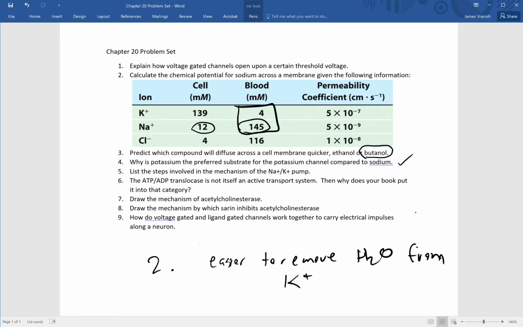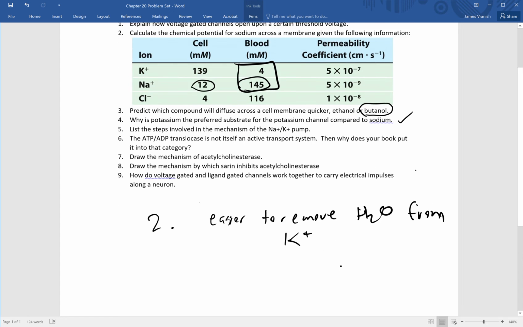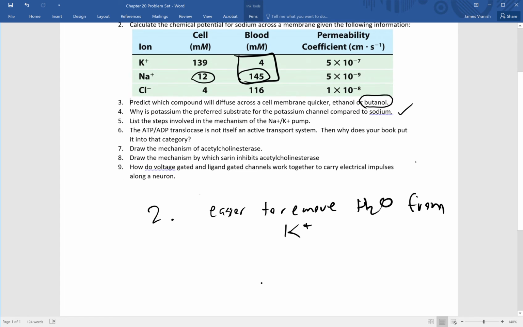When these ions are going through the channel, it's not big enough for them and water molecules. So we have to first remove the water molecules from the ions, and we pay a smaller penalty to do that with potassium. So that's our first reason why this potassium channel prefers potassium to sodium: we can desolvate potassium easier.